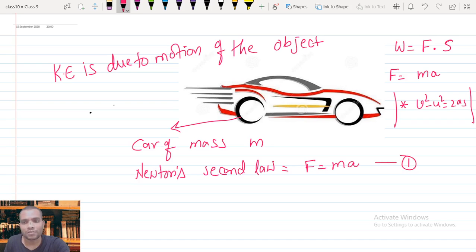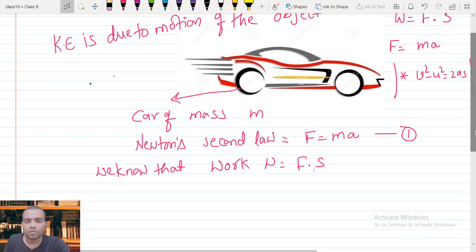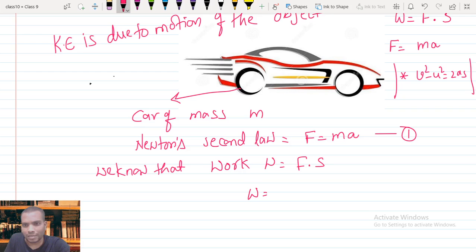So that is equation 1. And we know the work formula, work W equals the product of force times displacement. I know the force value from the first equation, so I can substitute it here. The force equals ma, so it becomes ma times s.